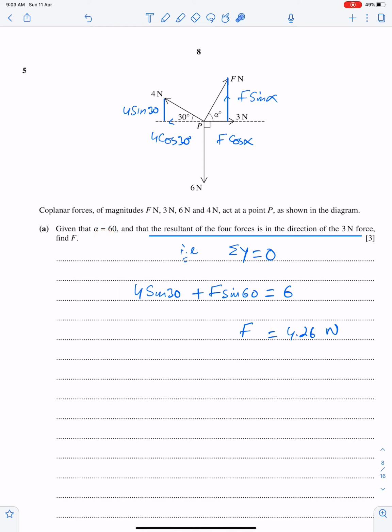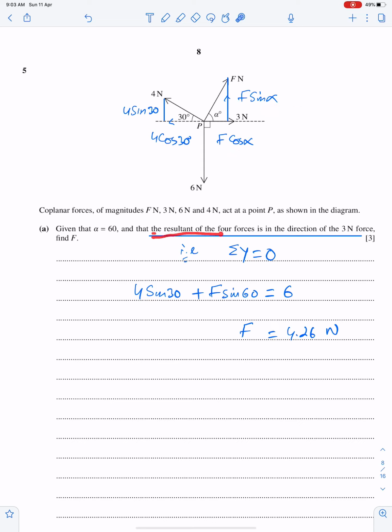So we can resolve forces in this way. This F has 2 components, F sine alpha and F cos alpha. This 4 has 2 components, 4 sine 30 and 4 cos 30. Now for part A, we have alpha, so this will become F sine 60, and this will become F cos 60.